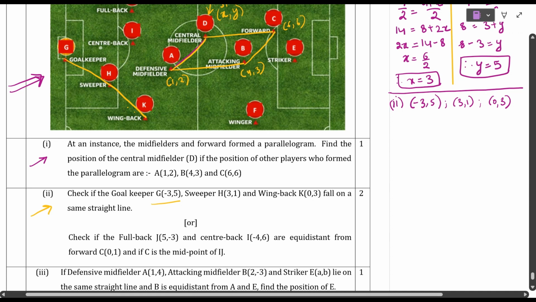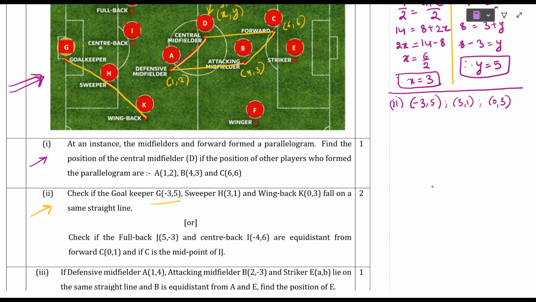So what to do? We have to find the distance. This is G, H and K. So we have to find the distance between GH and the distance between HK. If we add these two distances, you must get the distance between G and K.